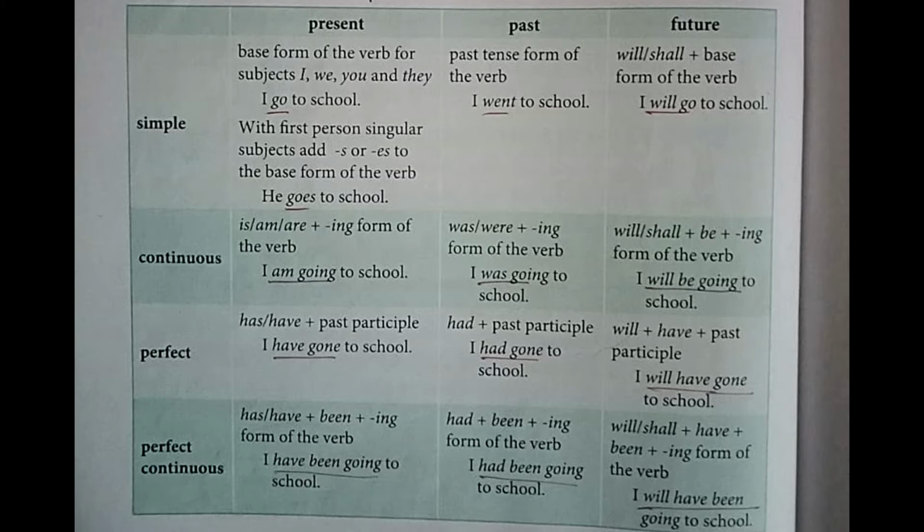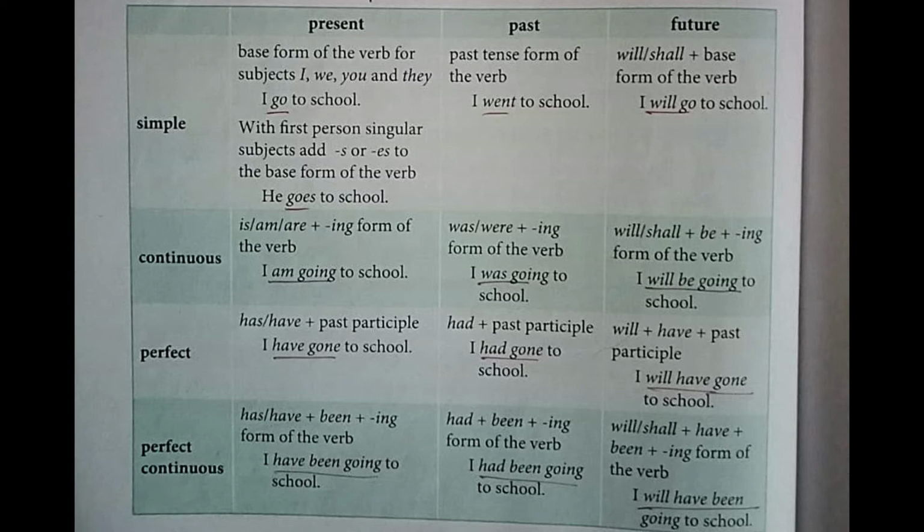Next is past perfect. In that the formation is had plus past participle. Example is I had gone to school. So please underline had gone. Have is in present tense or has in present tense. So has will turn into had, or have will turn into had in past tense. Next, the formation of future perfect tense: will plus have plus past participle. Given example, I will have gone to school. So underline will have gone. Shall have gone, will have eaten. So you can use that.